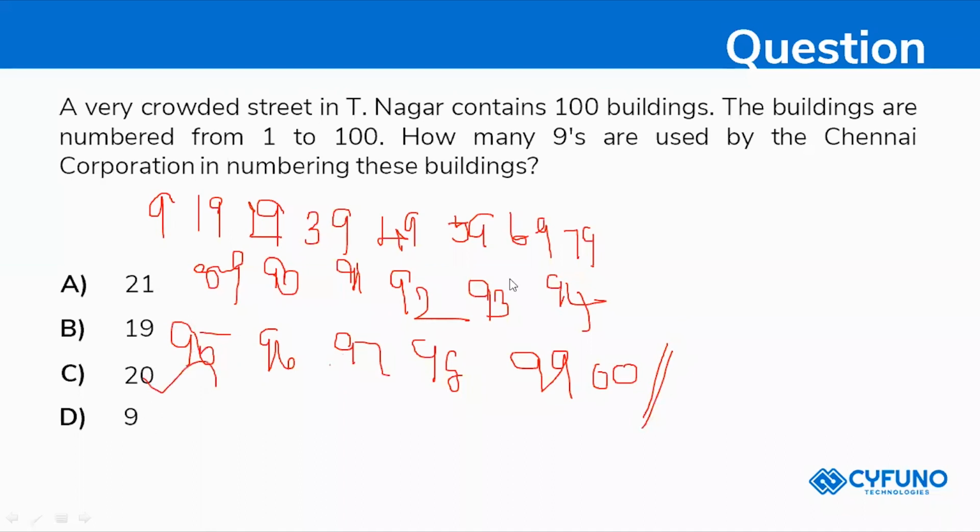Right? So we need to find how many nines are in these numbers. You need to calculate the 100 also. Why? Because 100 is the last number, right? So 00 also you should calculate. So the values will be 20 values. The answer will be 20 values.